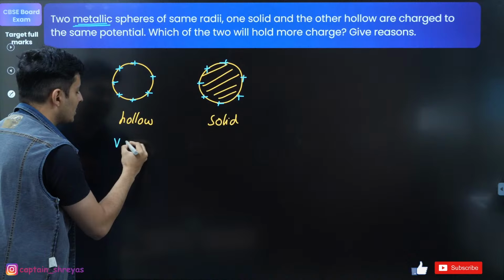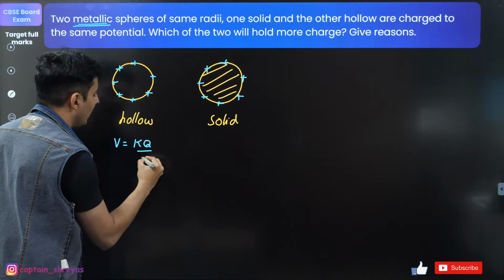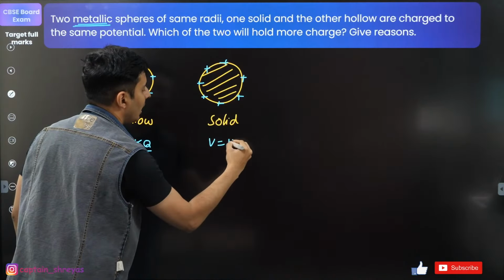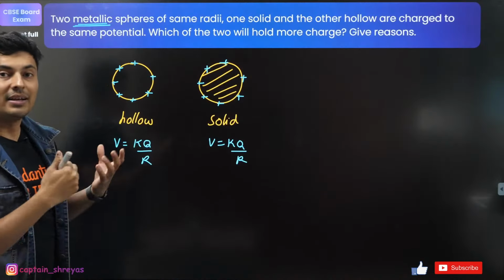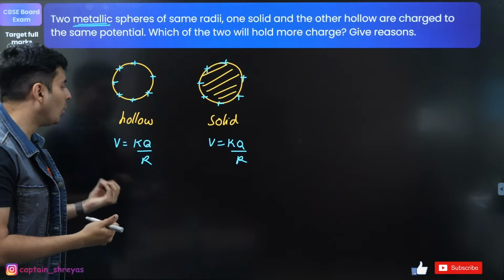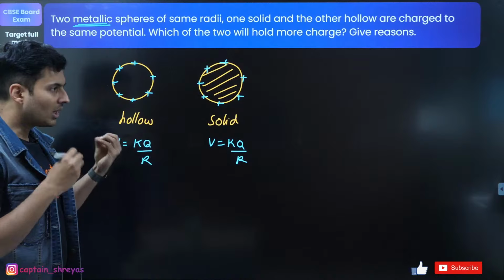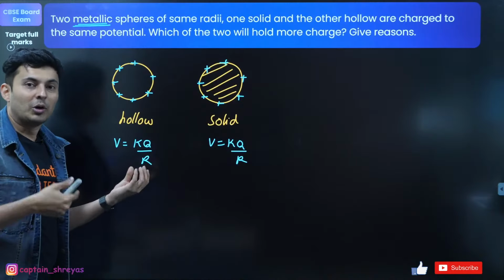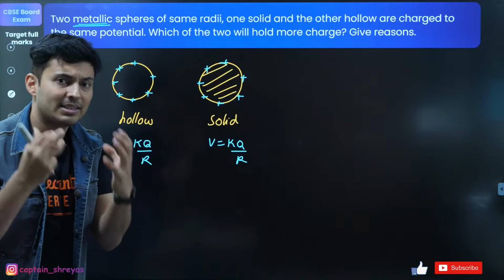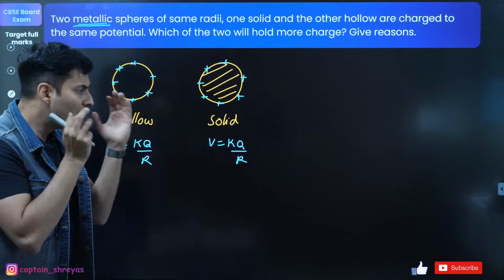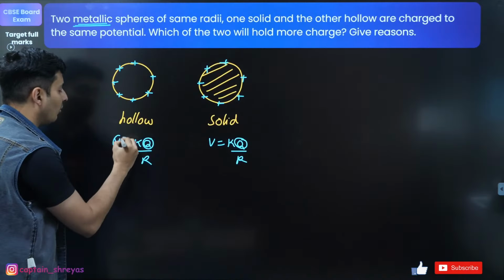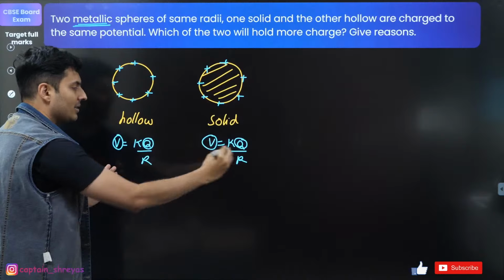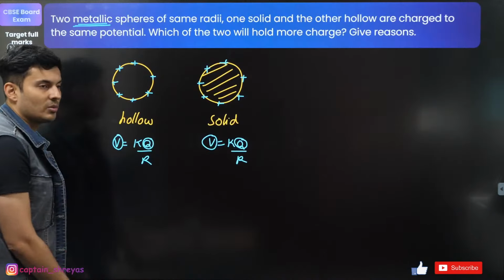So if you write the potential here, it will be kq by r. Here also it will be kq divided by r only of the solid sphere. So it does not matter. In fact, both are at the same voltage. They would have the same formula for the voltage. Because of that, you can also say this charge must be the same. If the voltages are the same, formulas are the same, charges should also be the same.